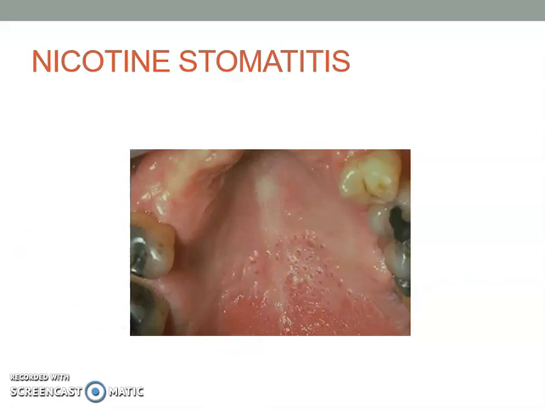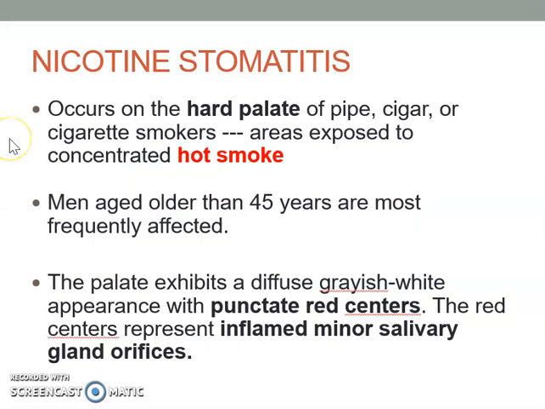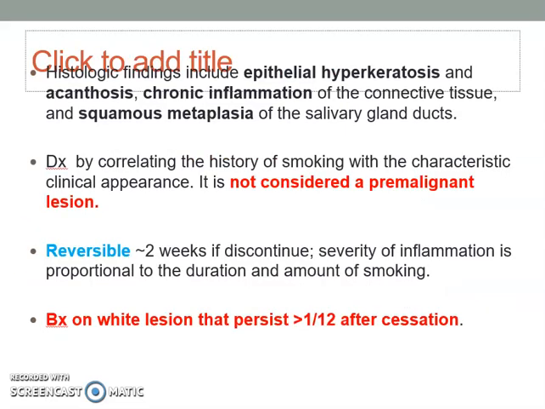So what is it actually? It occurs on the hard palate of pipe, cigar, or cigarette smoking patients, in areas exposed to concentrated hot smoke. When patients smoke, the heat from the cigarettes, pipes, or cigars induces inflammation of the minor salivary glands, hence the appearance of many red dots, what we call punctate red centers. It is mostly in men older than 45 years old, or anybody who smokes a lot for a long duration of time.